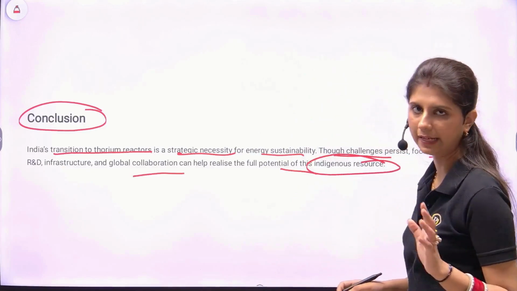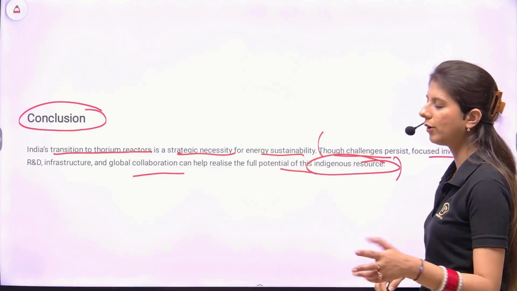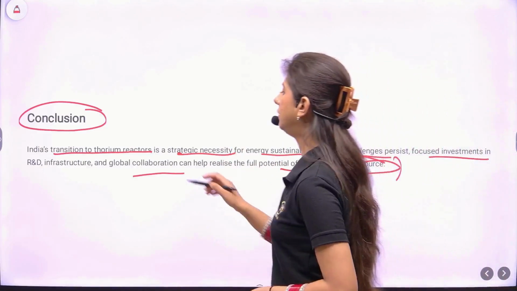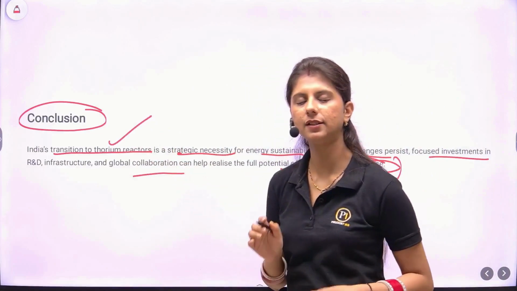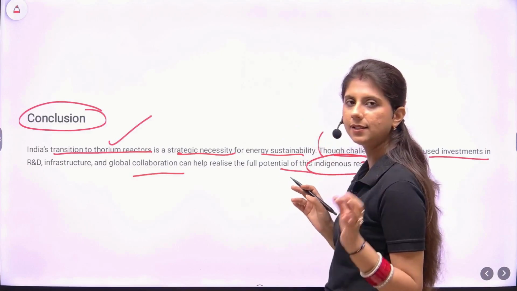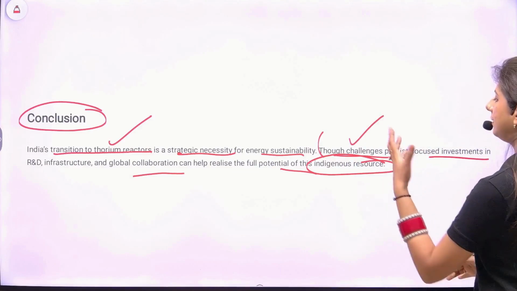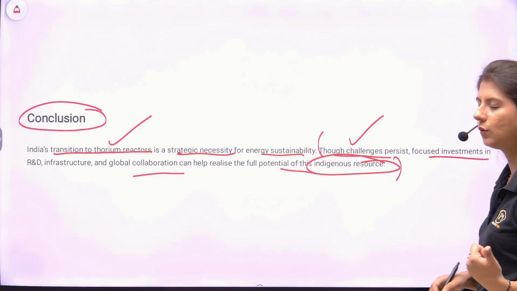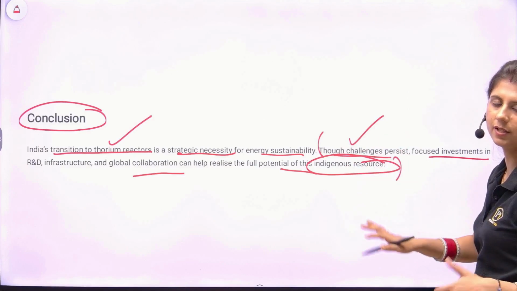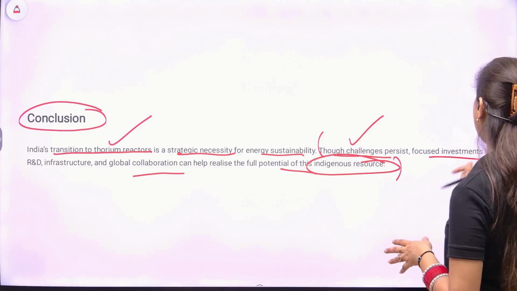See, if this was a 10-mark answer, then we would have written just this line. But it is a 15-mark question, so two lines. First we have written about thorium reactors, the importance, the transition, how important it is for India. Then we have written a very balanced summarizing conclusion that yes, challenges are persisting. Therefore, what words can we use? Despite challenges, however, though, all these words can be used while writing a balanced conclusion.